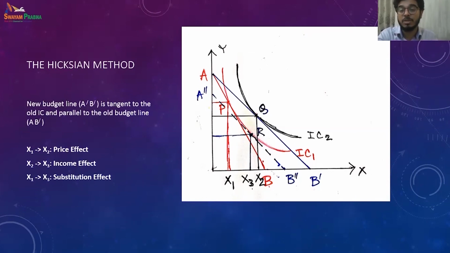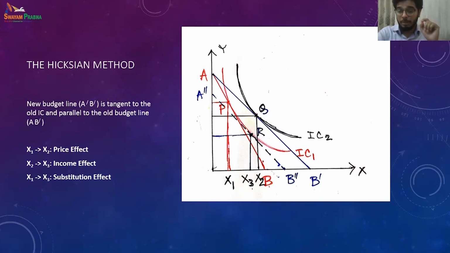The previous slope of AB prime was naturally steeper, primarily because the price of x has fallen, so the numerator has decreased, denominator remaining the same. So the budget line is flatter, and hence it shifts from AB or AB prime to A double prime B double prime, and that is where we see that the new equilibrium is at point R.